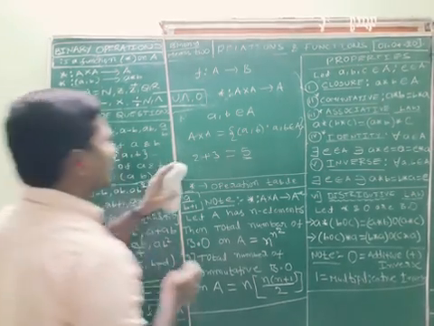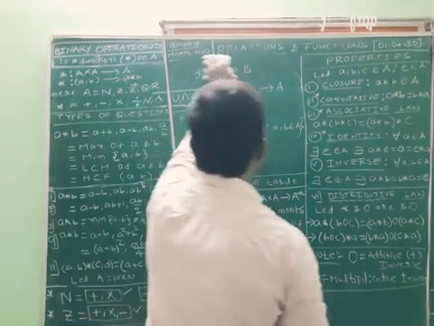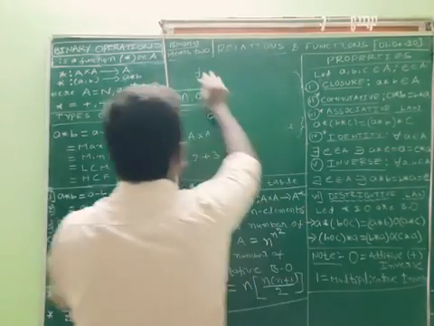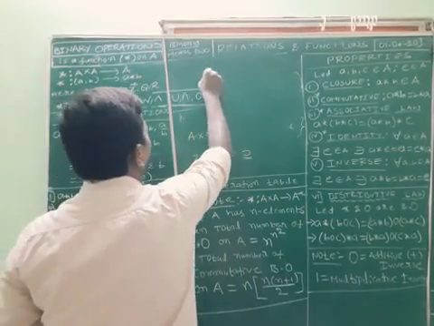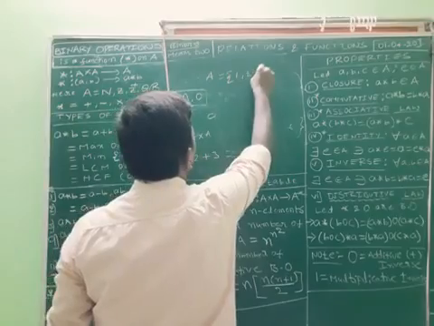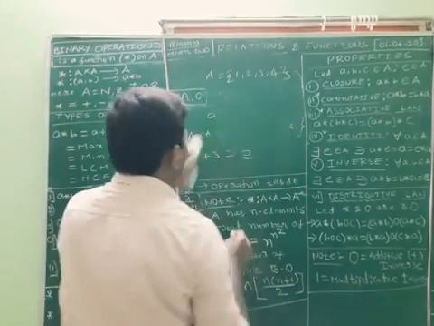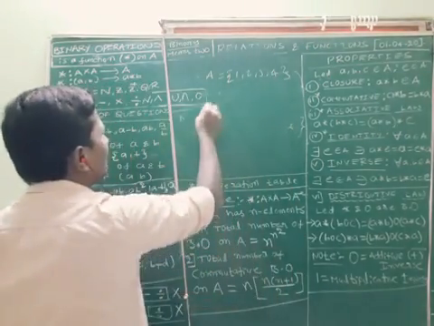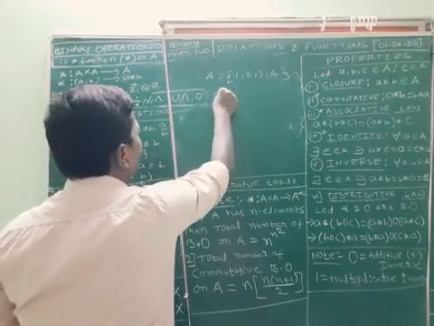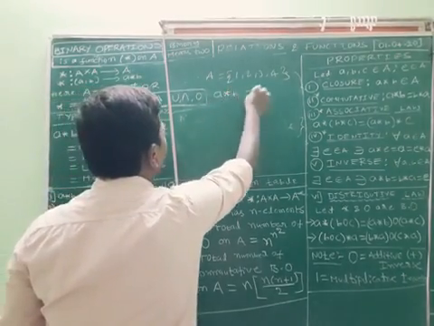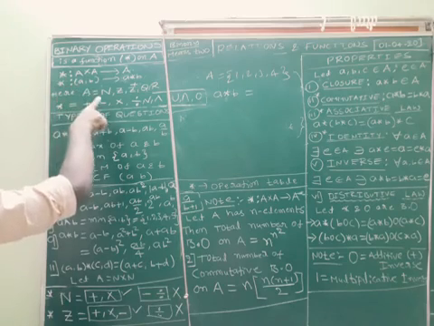For example, I am going to take A as a non-empty set. A is equal to 1, 2, 3, 4. I want to check the binary operation. I define A star, the binary operation.